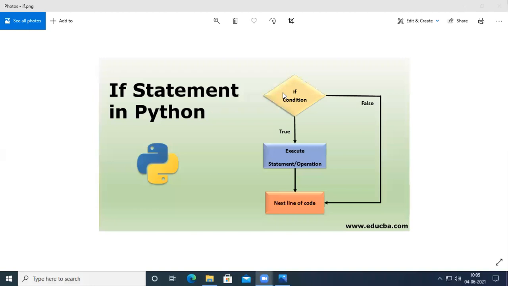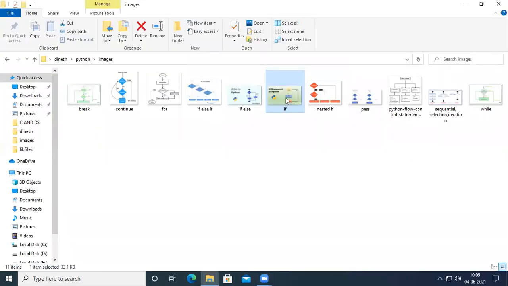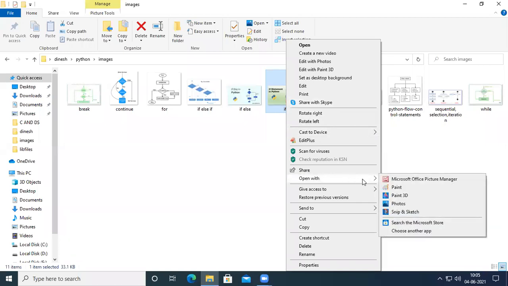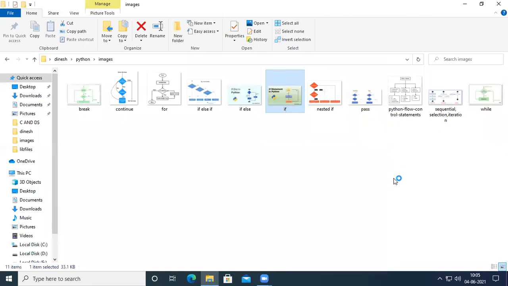In Python, we don't have any do while loop, right? I think we had completed all these things. We had completed how the if condition will be and how we can represent if in Python. At the same time, we had completed if else, then if else if, and then nested if statements.